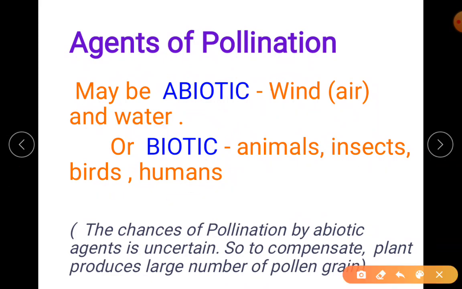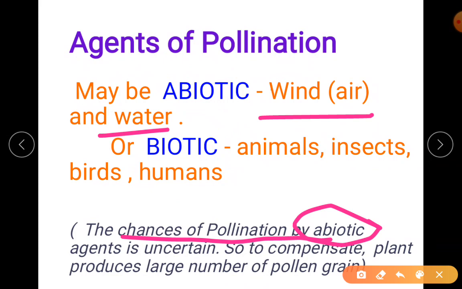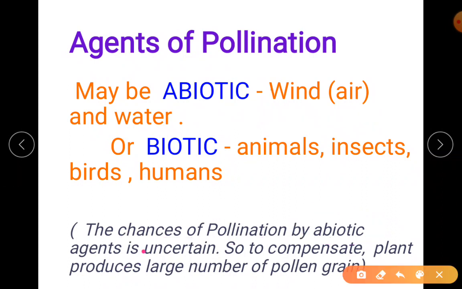So please note this, the chance of pollination by abiotic agents, that is your wind or water, is uncertain. You cannot tell whether that wind and water will take it to the respective flower where it has to pollinate. You cannot assure that because the wind direction keeps changing. And even the pollen grains have their own lifespan. You have heard about the viability of pollen grain. So that's why we are saying it is uncertain. So to compensate for this problem, the angiosperms have made themselves to produce a large number of pollen grains.